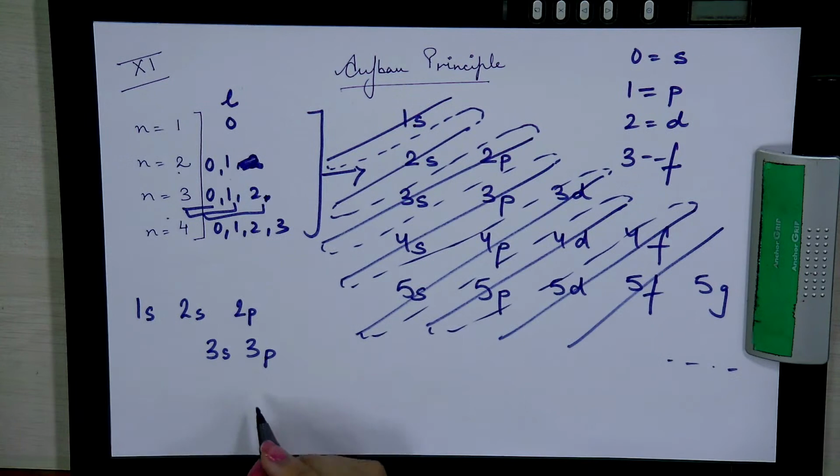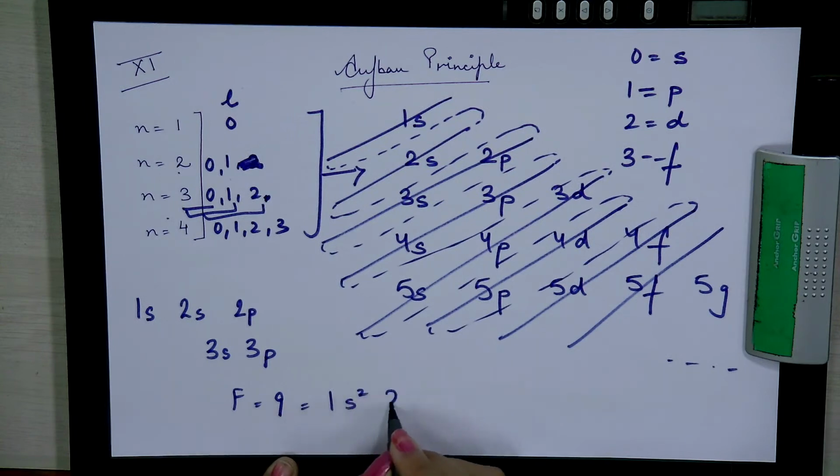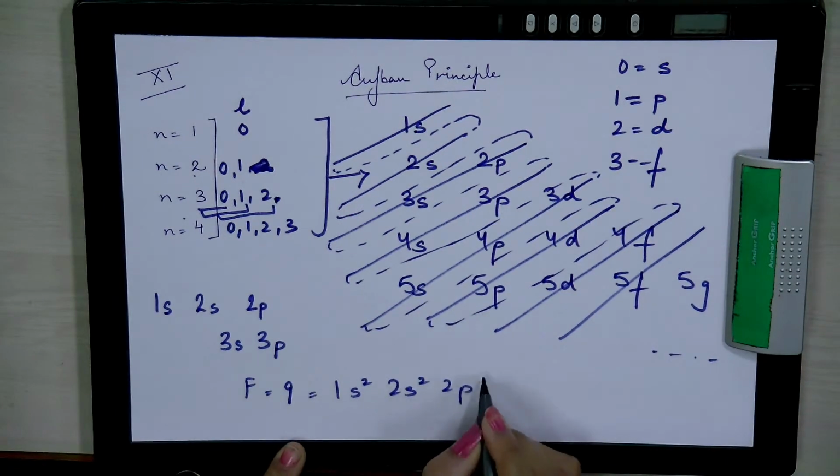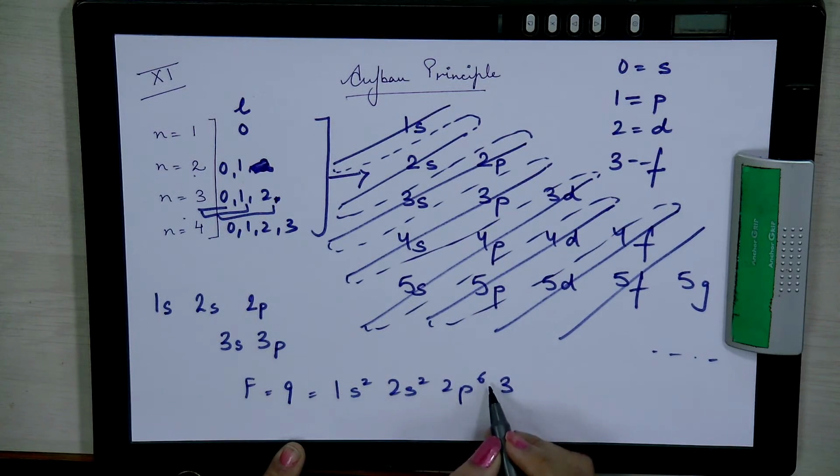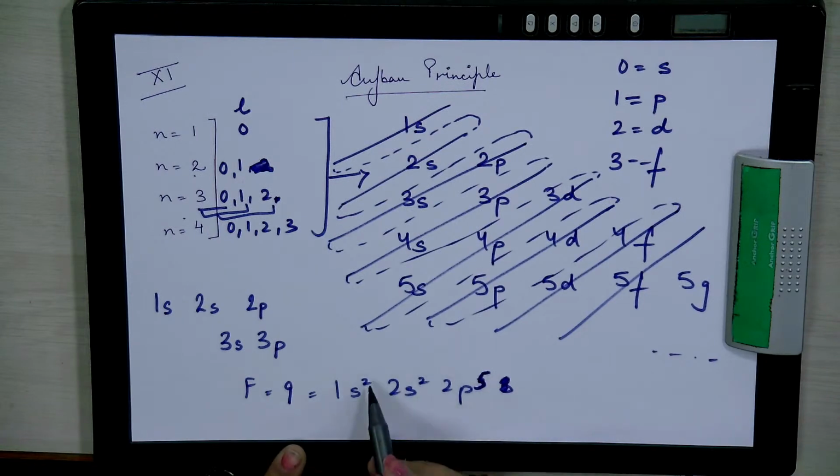So, if I just simply take an example of fluorine, the atomic number is 9, so 9 electrons. I will have 1s2, 2s2, 2p6 and then... ये तो 10 हो गए, तो ये तो गड़बड़ हो गई, तो अब हम इसको क्या कर सकते हैं, इसको 5 कर सकते हैं. So, ये क्या हो गया, accumulation हो गया 2, 2, 4 and 5, 9. So, 9 electrons have been accumulated.